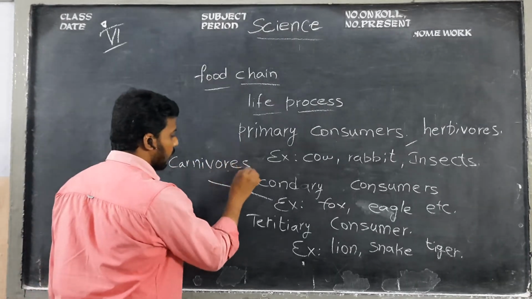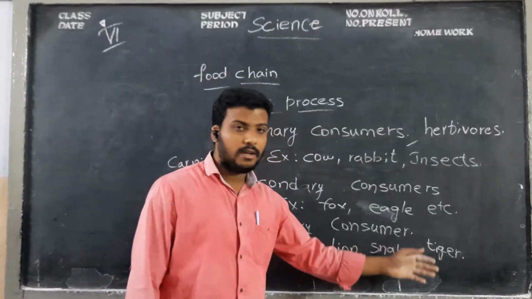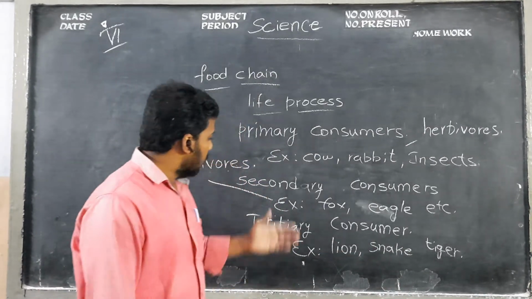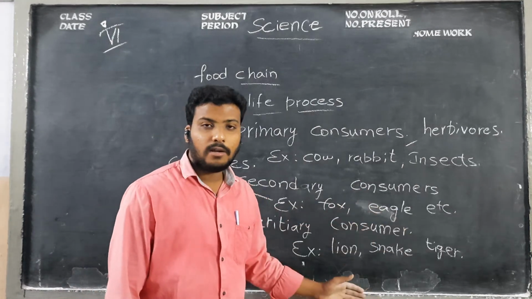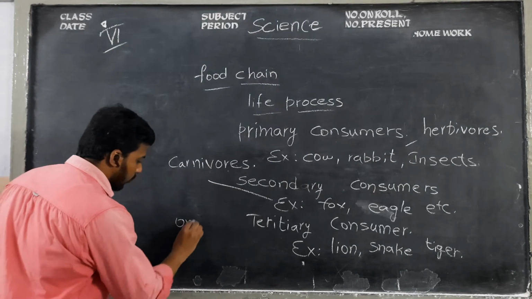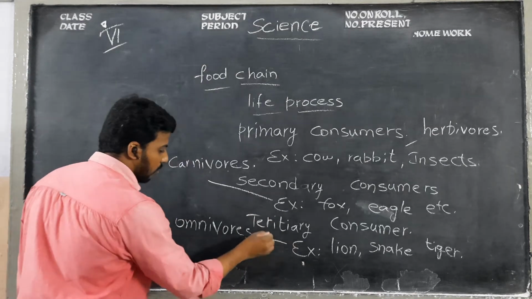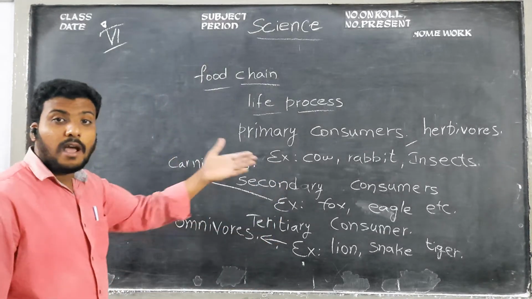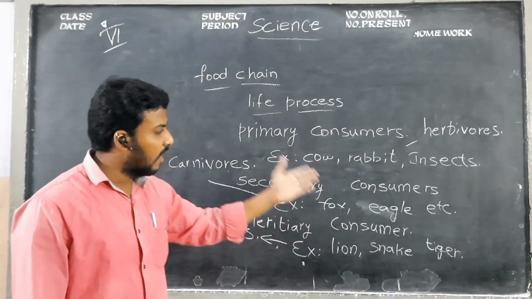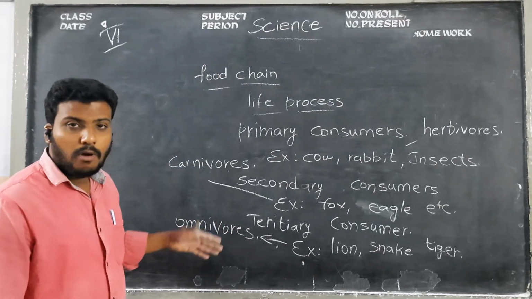Coming to the tertiary consumers like lion, snake, tiger, these kinds of animals mainly depend on the secondary consumers. But what type of animals are these? Carnivores. So they depend mainly on other animals. Understand, children? These depend on plants. These depend on both plants and animals. But the tertiary consumers mainly depend on other animals.